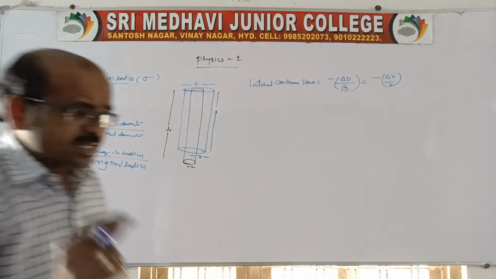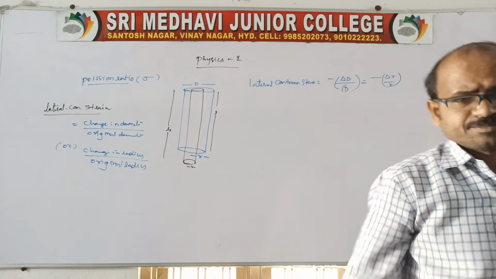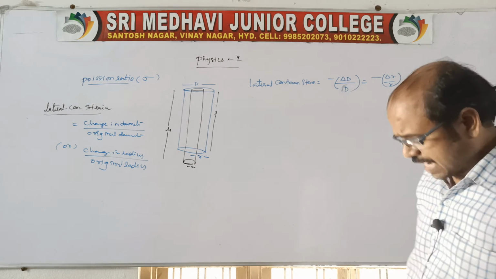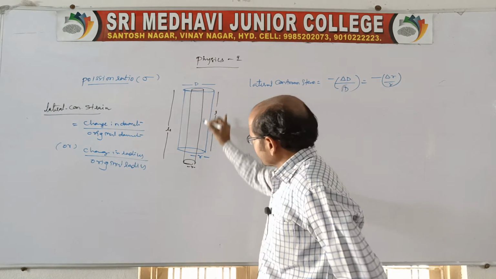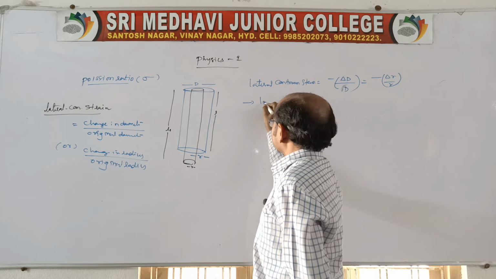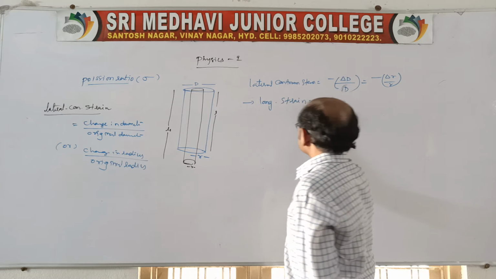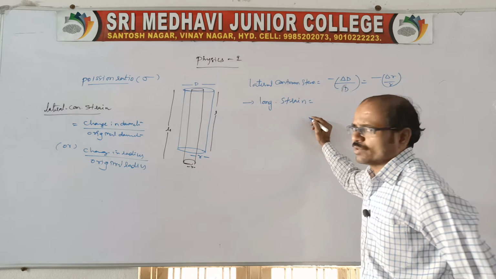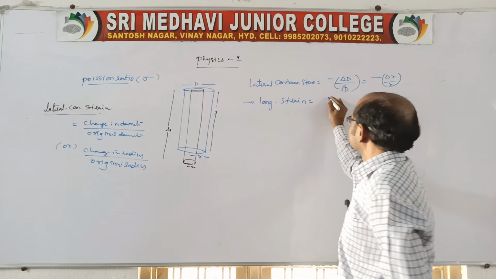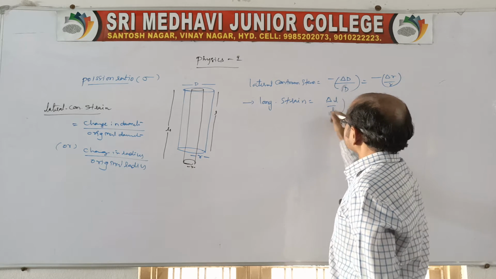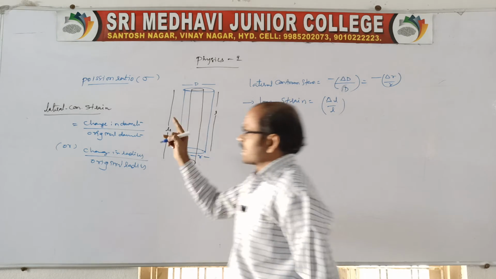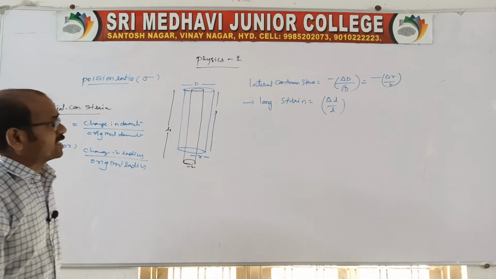This is the one case when a load is added. There will also be an extension produced, which we call longitudinal strain. Longitudinal strain is the change in length by the original length, that is delta L by L. So one is lateral contraction strain, and one more is longitudinal strain.